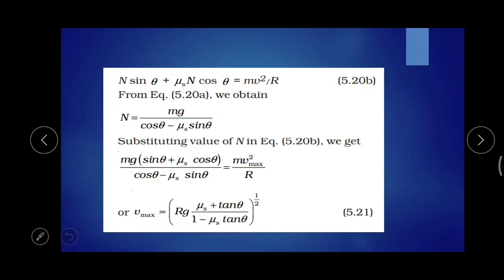Actually, Rg all into mu s plus tan theta divided by 1 minus mu s tan theta, and all raised to 1 by 2, including Rg. That is the Vmax equation. You can do that yourself, just derive and reconstruct this equation into the form of Vmax.